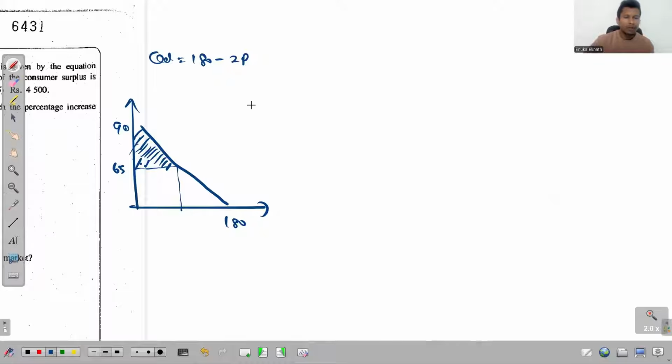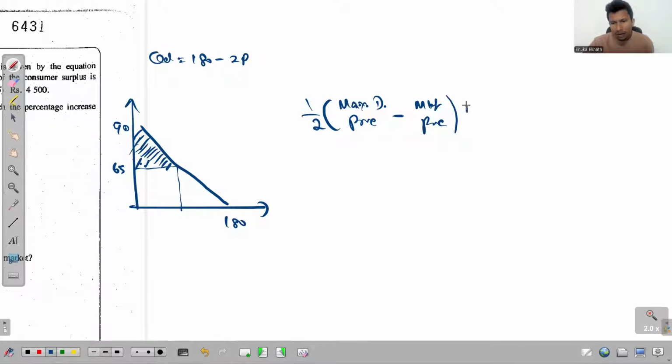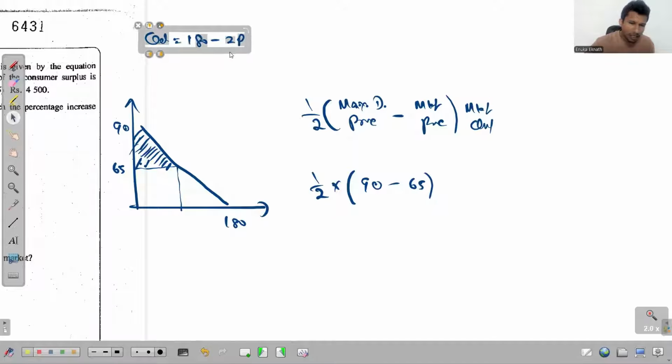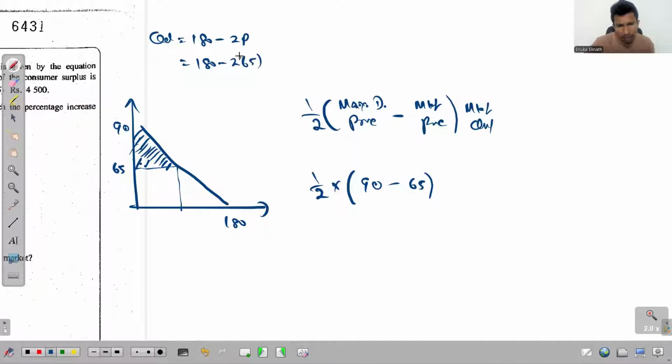And how do we find this region's area? That is simply half into maximum demand price minus market price into market quantity. So it's half into maximum demand price 90, market price here is 65, into market quantity. We have a little problem, we don't know that, but we can simply find it by assigning the value 65 to P in this equation. So that will be 130, so the answer will be 50. So the market quantity is 50.